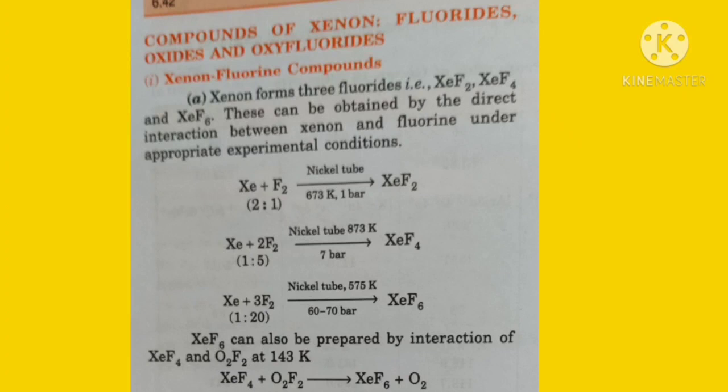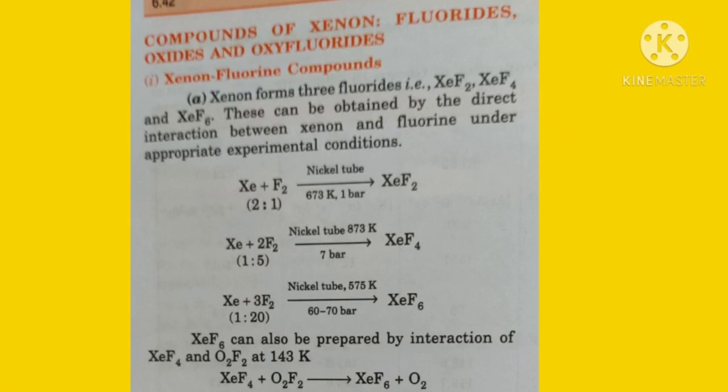So when xenon is heated with fluorine in the ratio xenon 2 parts, fluorine 1 part, in a nickel tube at 673 Kelvin, then it forms xenon difluoride, that is XeF2.